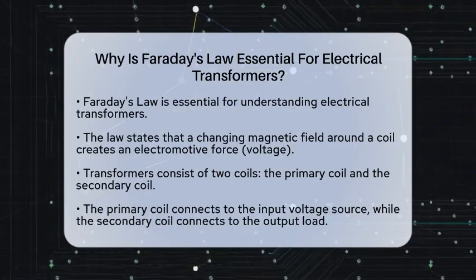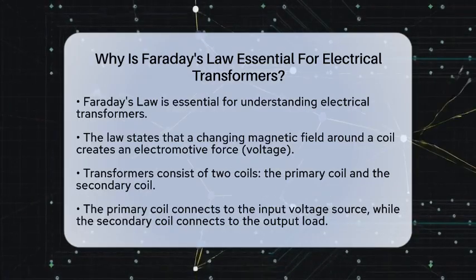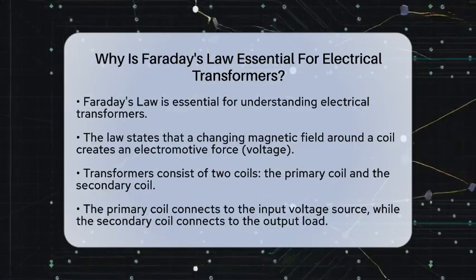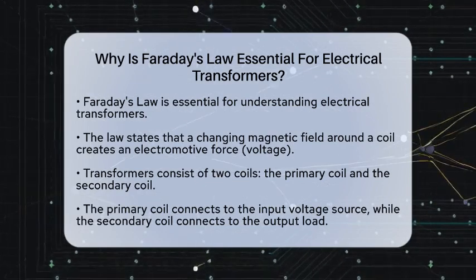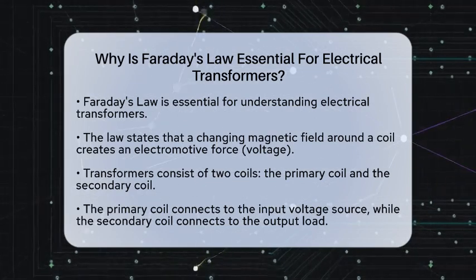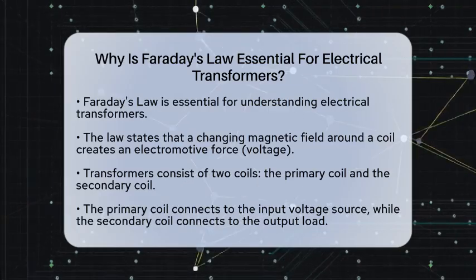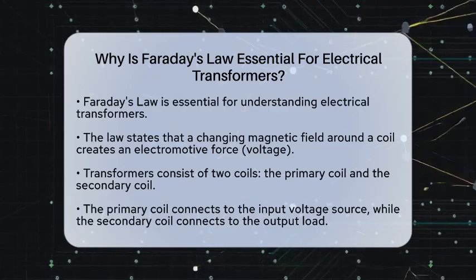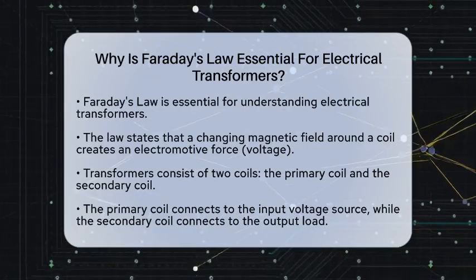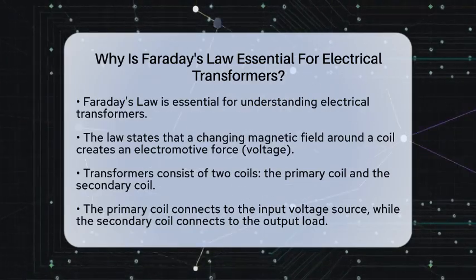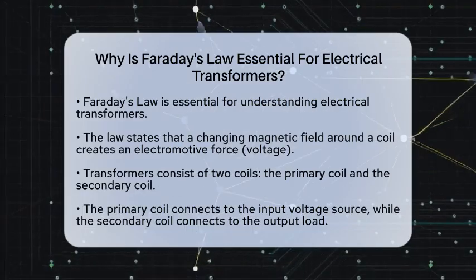Faraday's law explains that when a magnetic field changes around a coil of wire, it creates an electromotive force, or voltage. This is the core idea behind how transformers operate. In a transformer, there are two coils, the primary coil and the secondary coil. The primary coil connects to the input voltage source, while the secondary coil connects to the output load.